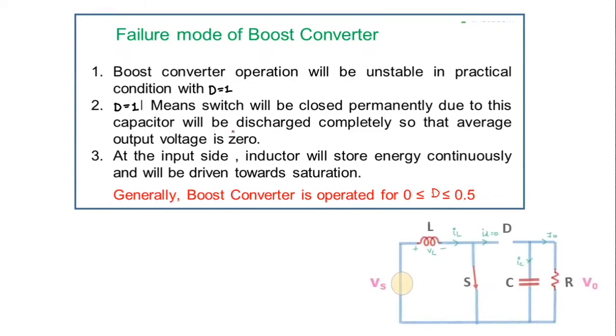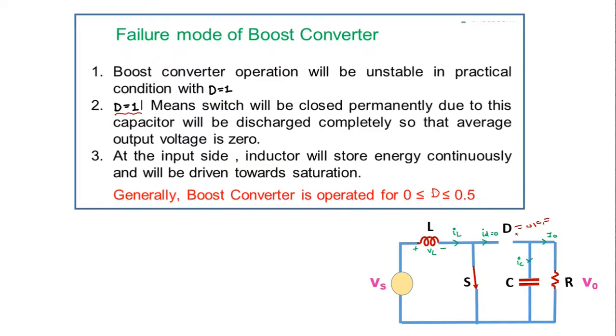This is the circuit diagram of boost converter. In the boost converter, when we take duty ratio equal to 1, at that time the switch present in the boost converter circuit will be closed permanently. That means it will be on for the indefinite period of time, and when this switch is closed, at that time the source is disconnected from the load because this diode D will go into the off condition.